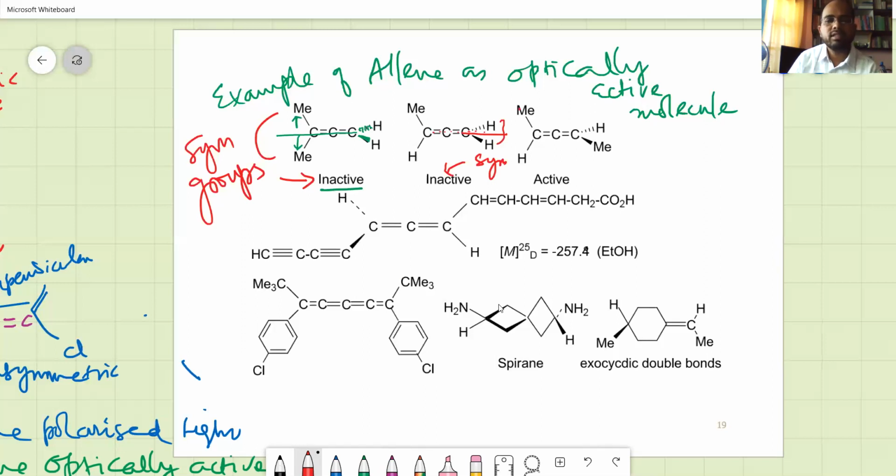But here you can see this plane is cutting through this plane. Left side you have H and right side you have Me. So you have non-symmetry. Okay. As a result, your molecule is active.